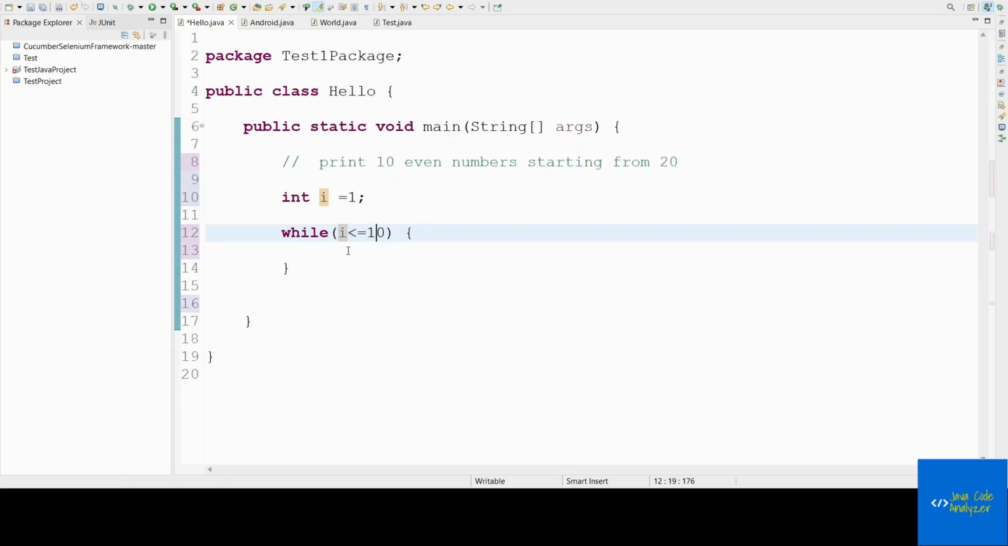Now what are even numbers? The even numbers are the numbers which are divisible by 2 and the remainder is 0. Those are called even numbers.